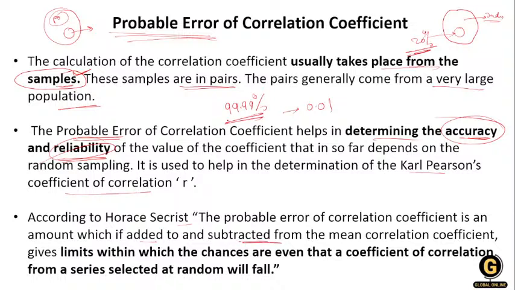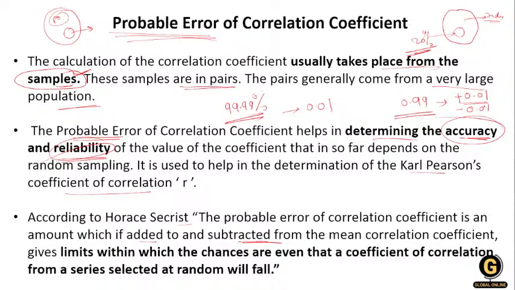That means if my data is 0.99, suppose, what is the probable error? There is a probable error, that means my data is going to be plus 0.01%, there is an error, and minus 0.01%.